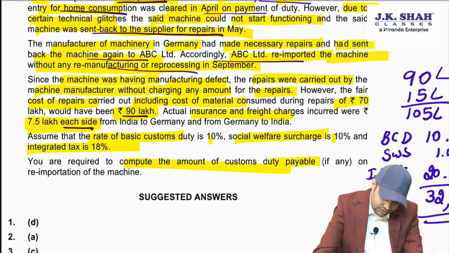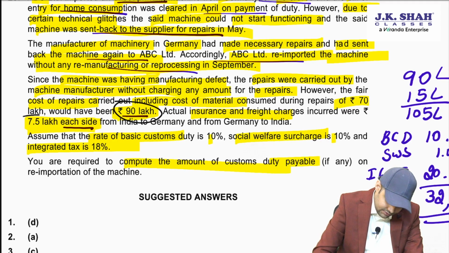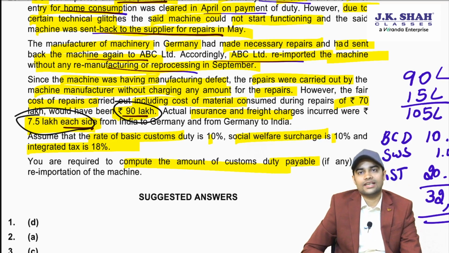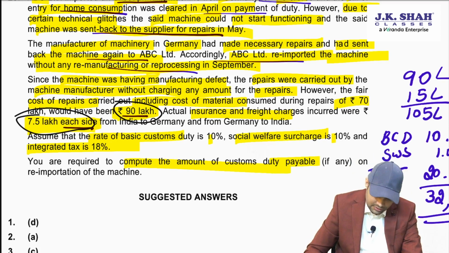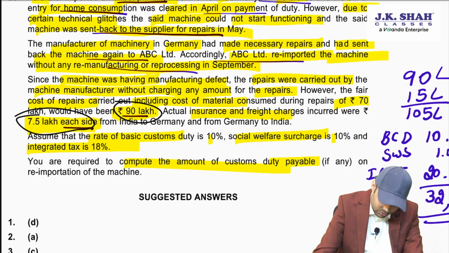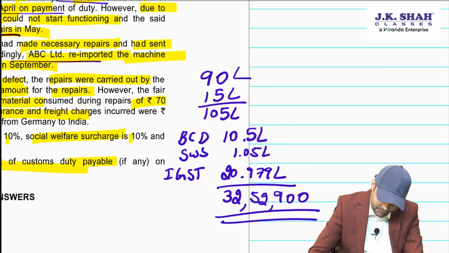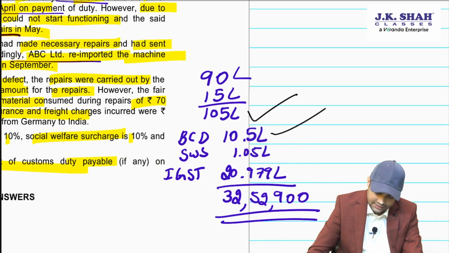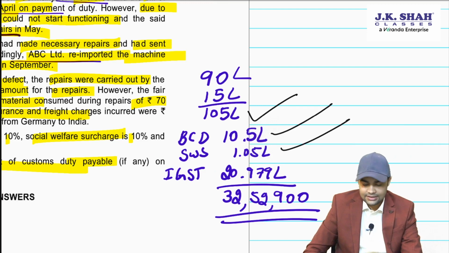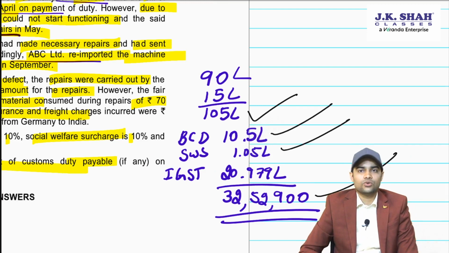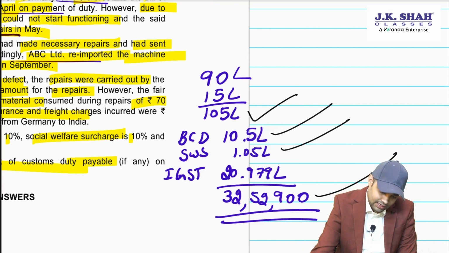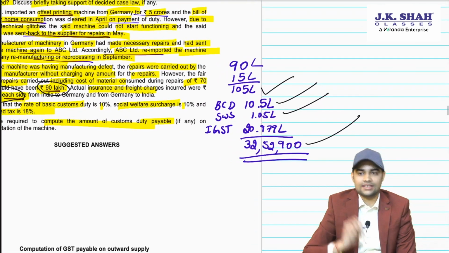So first of all, custom duty will apply only on this 90 lakh plus 7.5 lakh into 2, that is 15 lakh. Total 90 lakh plus 15 lakh, 1 crore 5 lakh. So you will apply custom duty on 105. Now on 105, you apply BCD 10%, SWS and then IGST. Total custom duty including IGST would be 32 lakh 52,900.